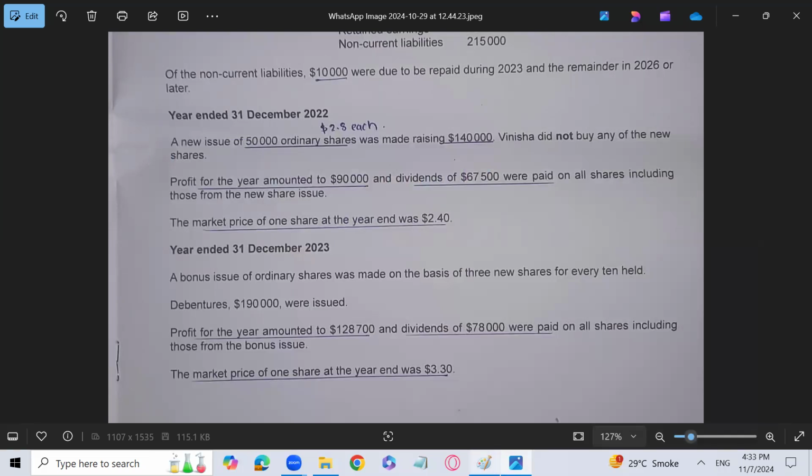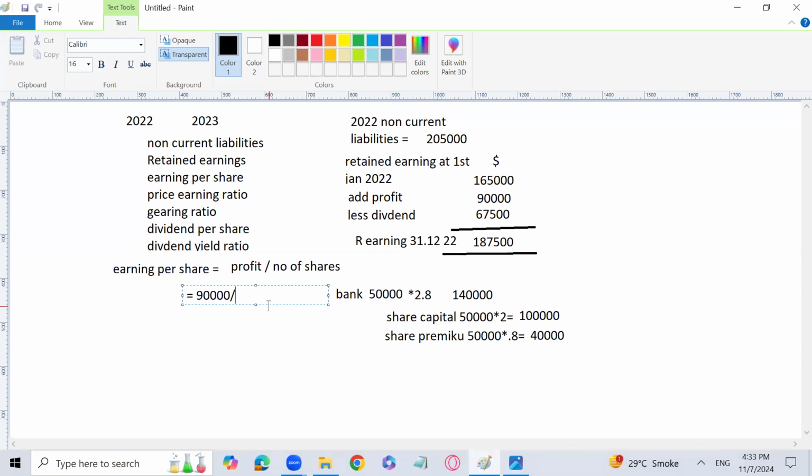So the total shares at the end of 2022 are not 2 lakh divided by 2, that is 1 lakh plus 50,000, that is 1,50,000. So can you please tell me what is the earning per share? 90,000 divided by 1,50,000. 50,000 shares have been issued more in 2022, and 1 lakh shares are already there in the past.